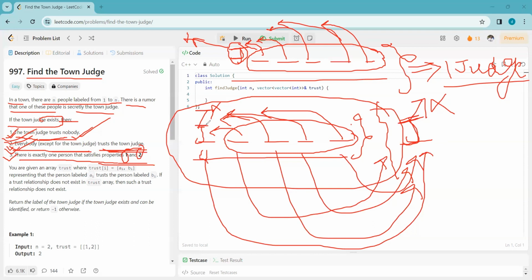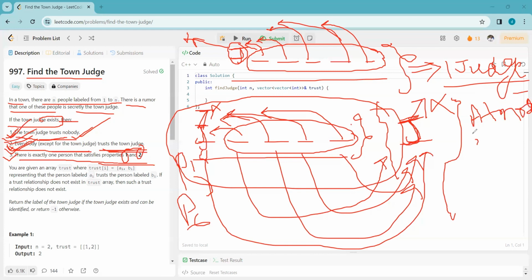Since we have seen person 1 trusts nobody, and we are saying if this person has to be the town judge, then person 1 should also trust person 6. But it is not satisfying. It is contradicting. That means we have at most only one town judge if both conditions are satisfied. At most one judge.